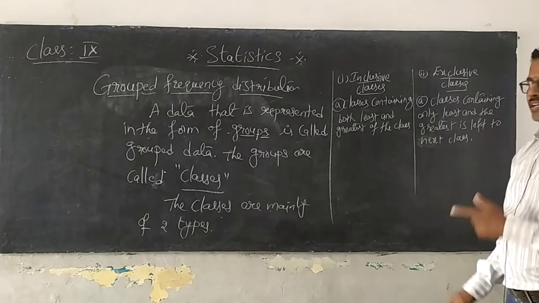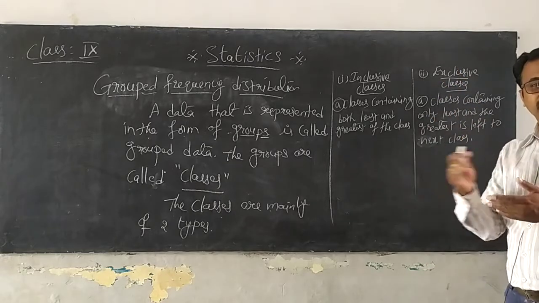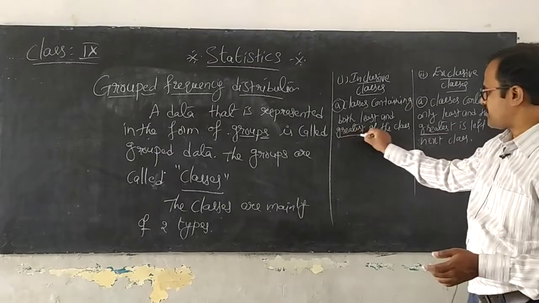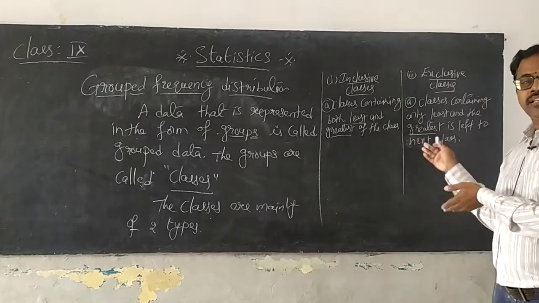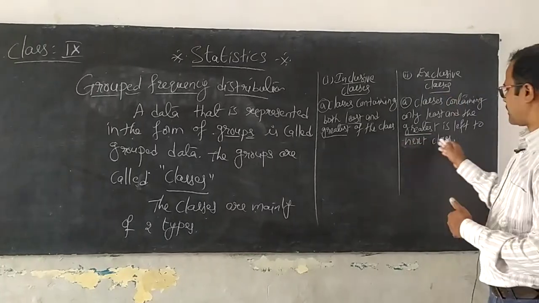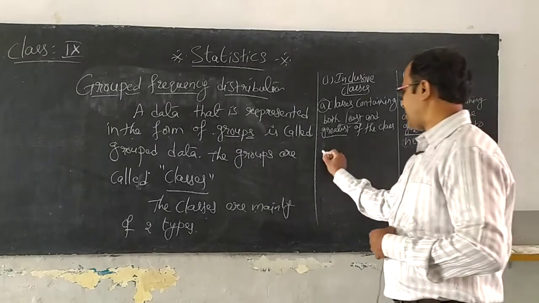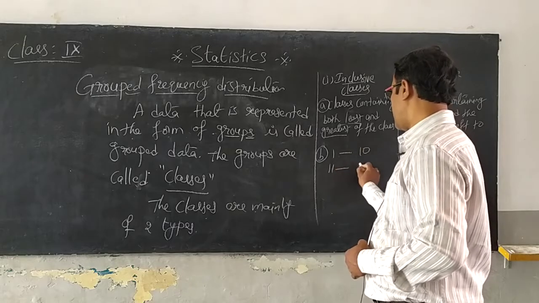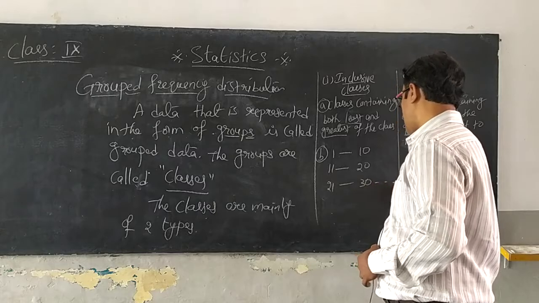See here, you can understand, exclude means I am excluding, that means I am leaving. What I am leaving here? The greatest value. In inclusive classes, the greatest value and the least value are used in the same class. But here the least value is used in the same class, but the greatest value is used in the next class. You can observe the examples here: 1 to 10, 11 to 20, 21 to 30 and so on.